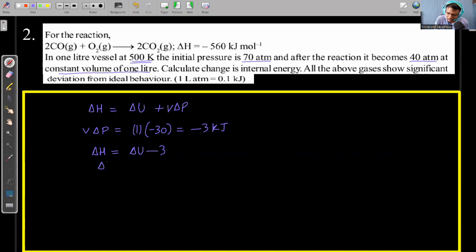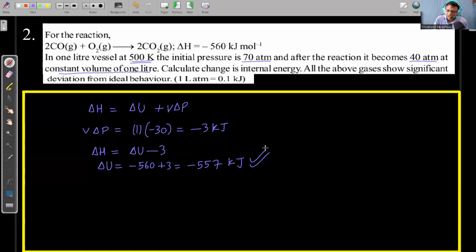So from here we can write that delta U is equal to delta H of this reaction, minus 560, and if I take this minus 3 on the left hand side, it will be positive. So this value is equal to minus 557 kilojoule. Right, so we calculated the change in internal energy in kilojoule.